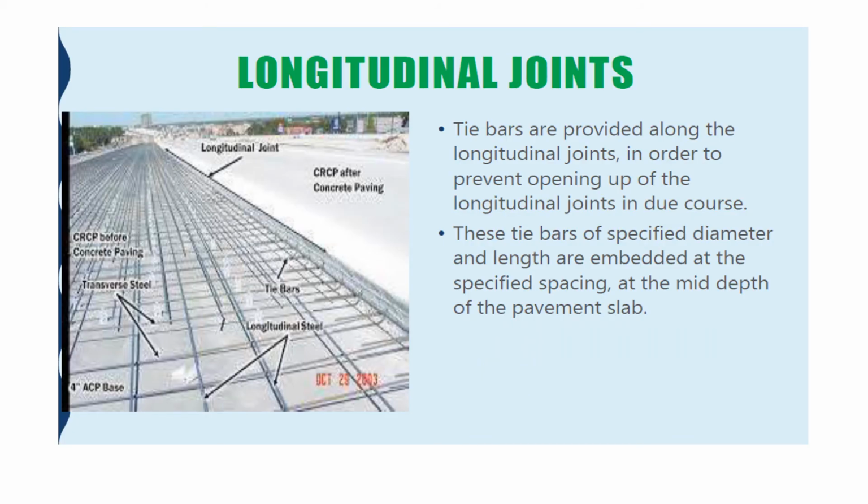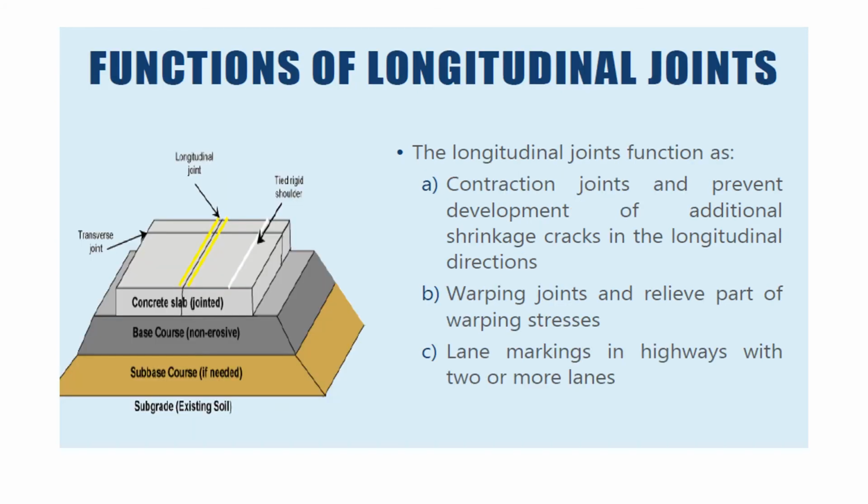And tie bars are provided along the longitudinal joints in order to prevent opening up of the longitudinal joints in due course. These tie bars of specified diameter and length are embedded at the specified spacing at the mid depth of the pavement slab. So, functions of longitudinal joint: they act as contraction joints and prevent development of additional shrinkage cracks in the longitudinal direction, act as warping joints and relieve part of warping stresses, and serve as lane markings in highways with two or more lanes.